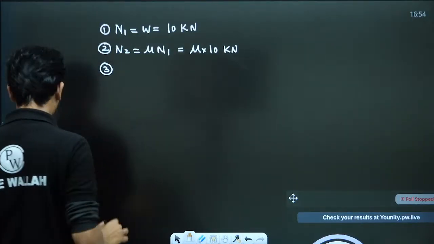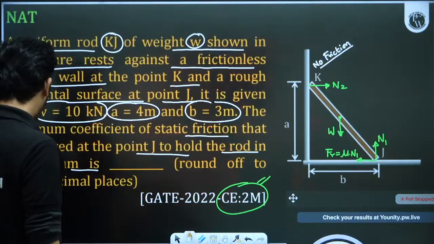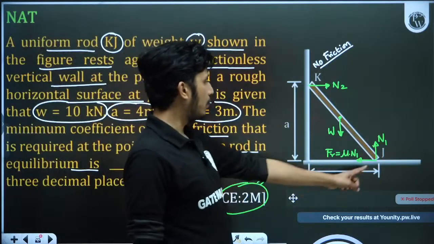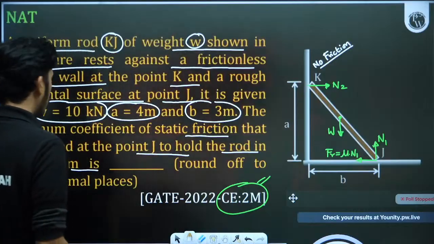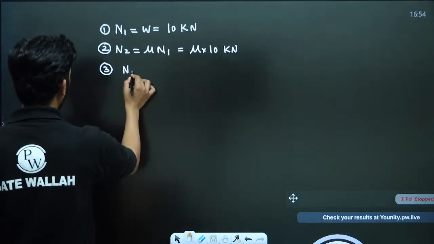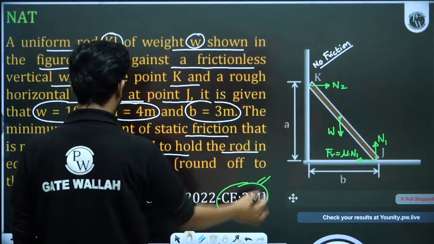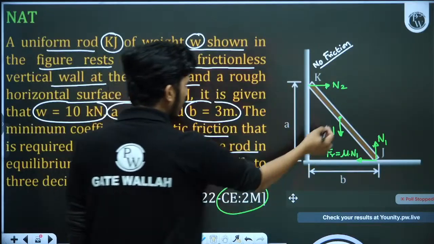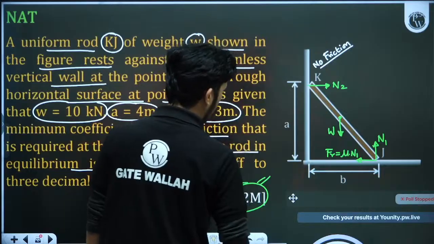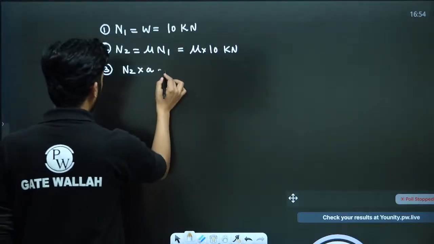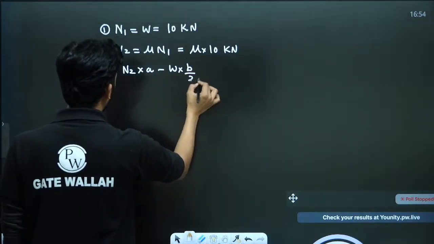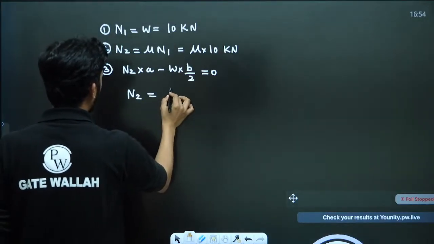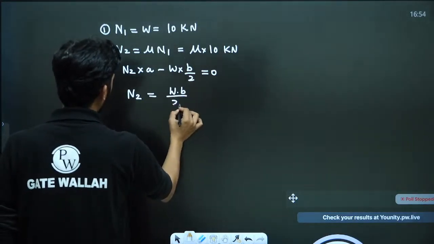So we will apply sigma M equal to 0. What we need is actually N2, so we apply sigma M equal to 0 at this point. So N2 into the height, what is the height? A. So N2 into A, and W into this distance, which is B by 2. So minus W into B by 2 is equal to 0. From here we get N2 is equal to W into B upon 2A.